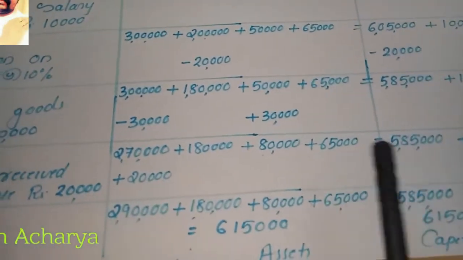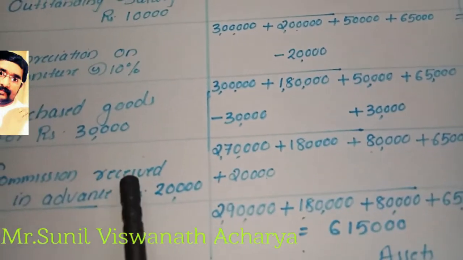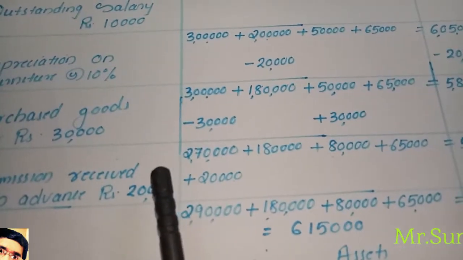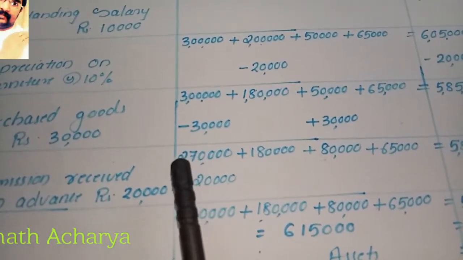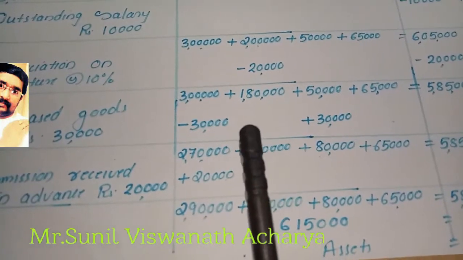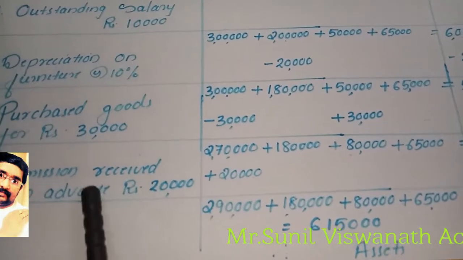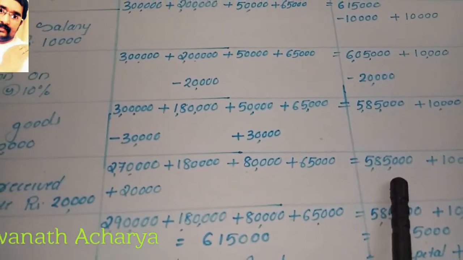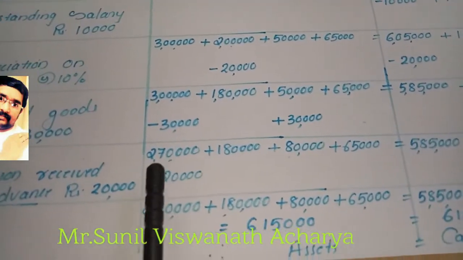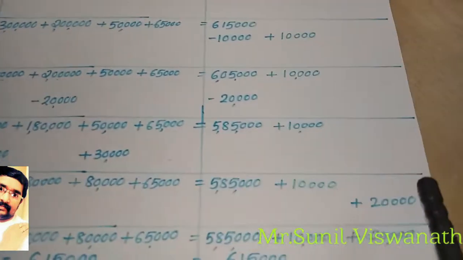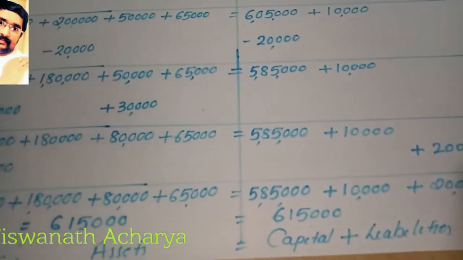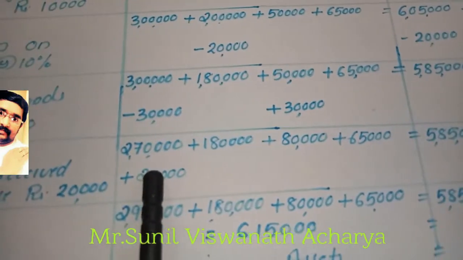Why is it not affecting capital? Because this commission does not belong to this year. We know according to the matching principle, we can consider only this year's expenses and this year's income. Previous year and next year we cannot consider. So this commission belongs to next year, and only next year can we add it to capital. This year you cannot add. So cash came 20,000 as well as commission is a liability. On the liability side, commission received in advance 20,000, and cash will increase by 20,000.